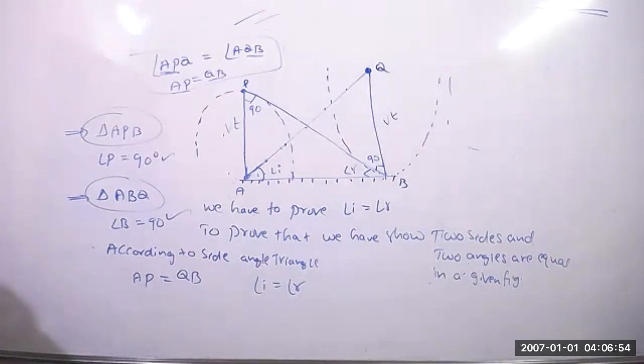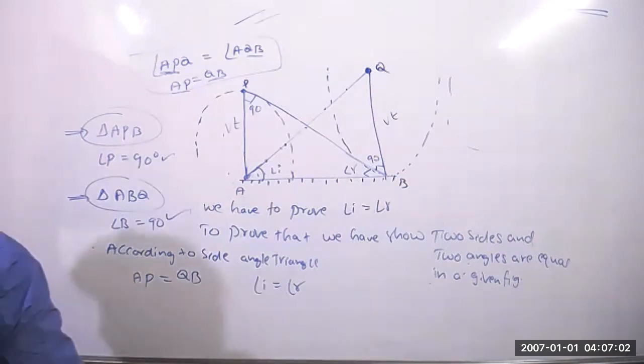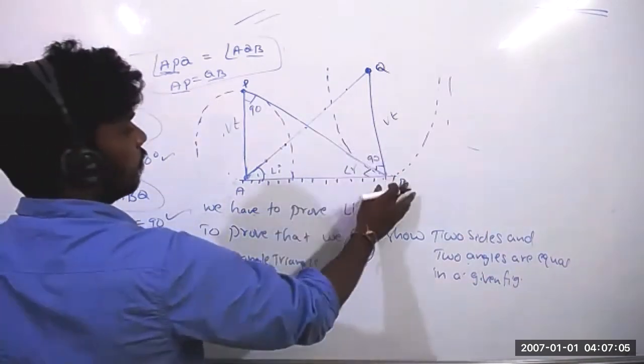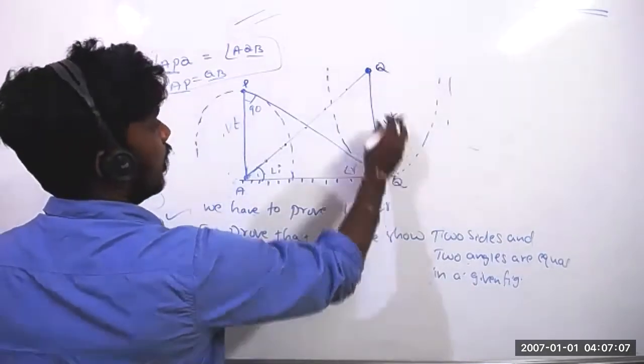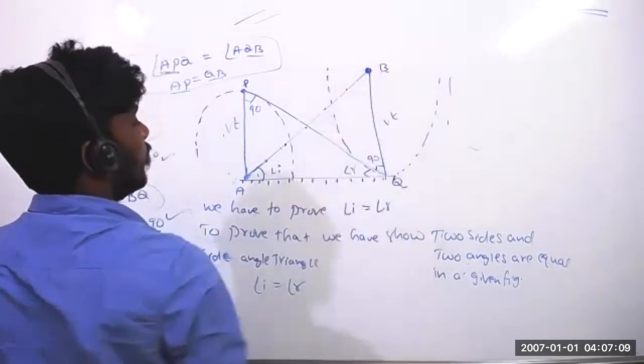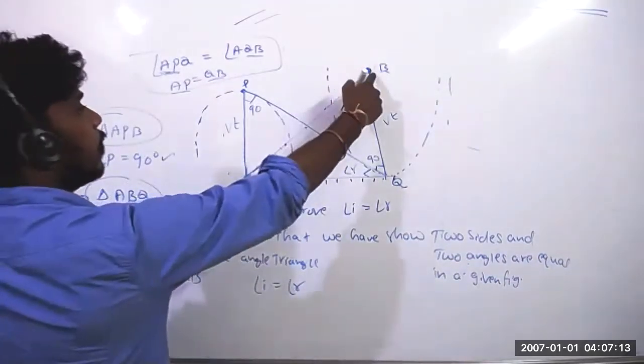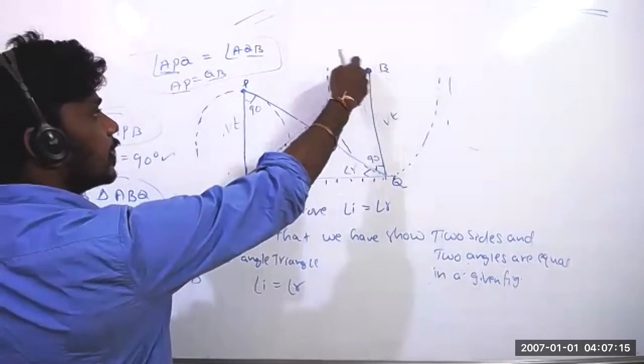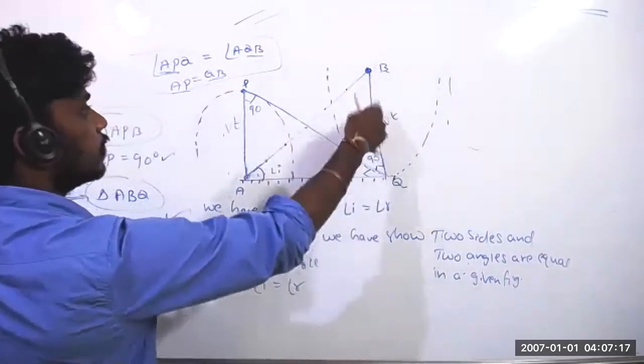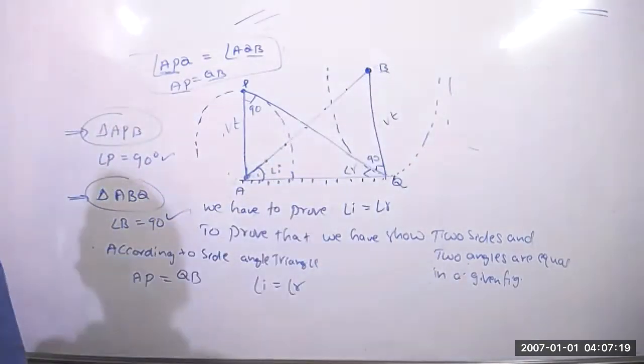So common sides. Take this as Q and this as B. It will be very easy. A point and B point. So at this point P, Q is coming. Take it like this, then it will be very easy.